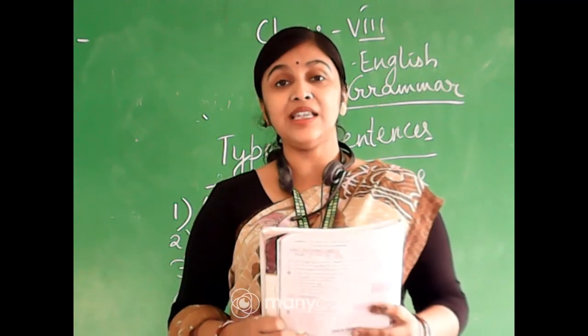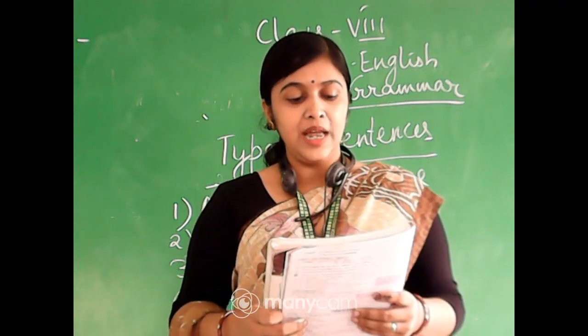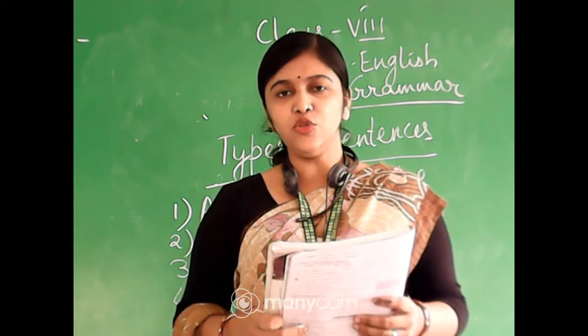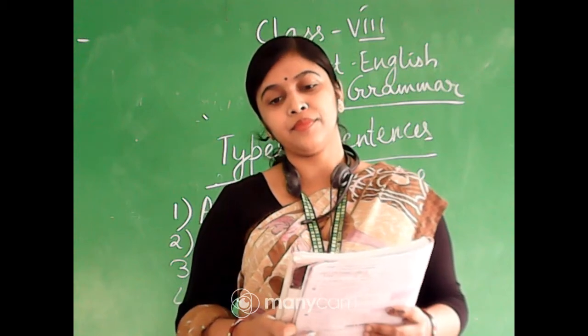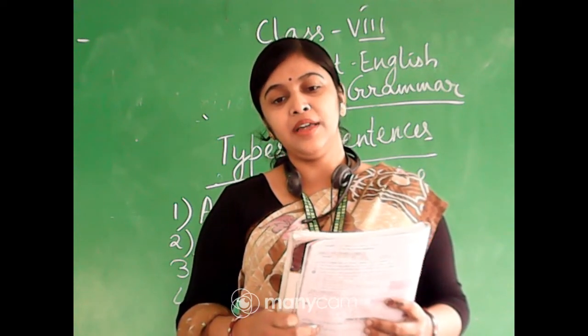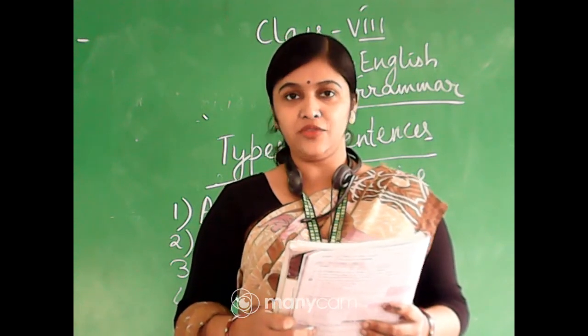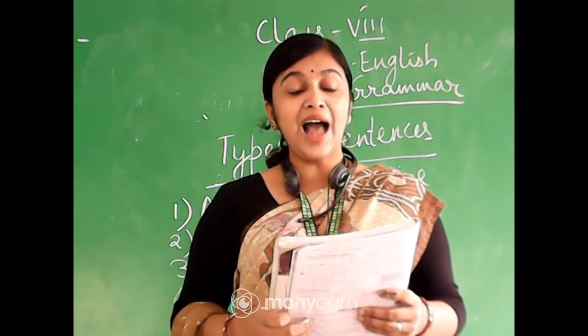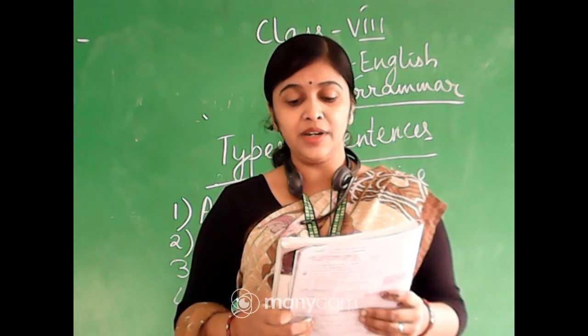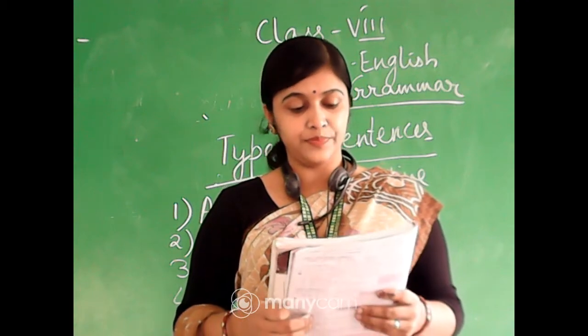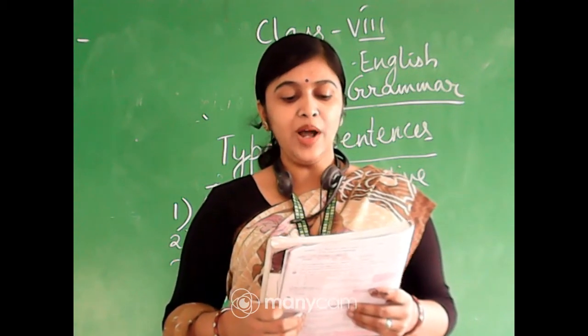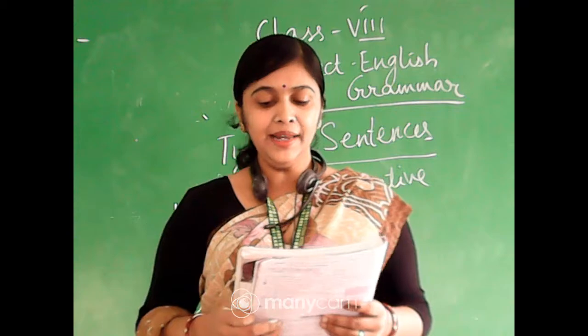It will be assertive or declarative. Number 3, what on earth are you doing? Yes, interrogative. Okay, number 4, I cannot believe him to be the murderer. It will be declarative. Number 5, do you want coffee? It will be interrogative.